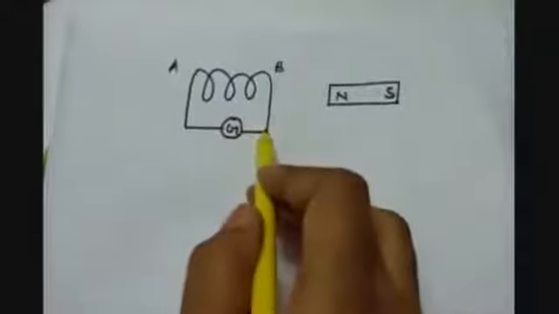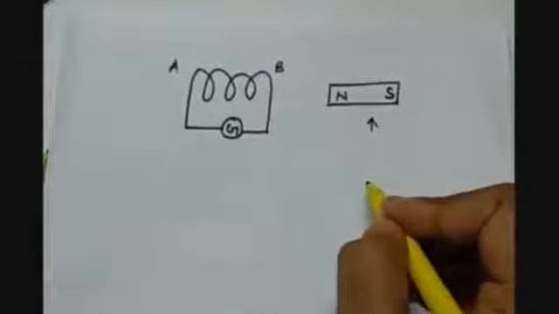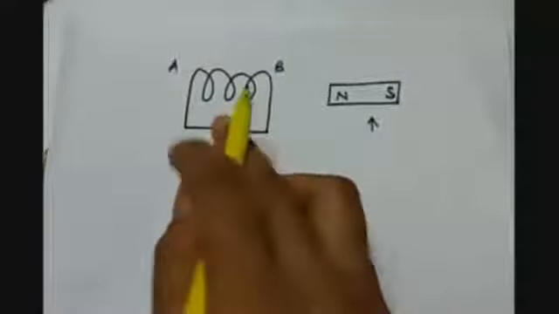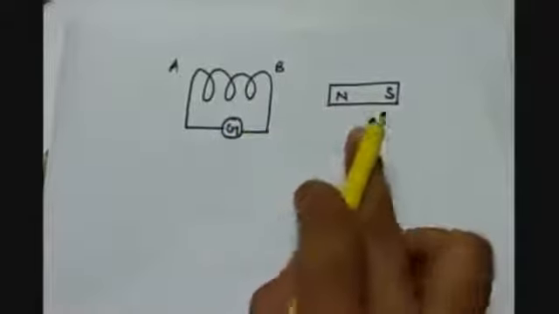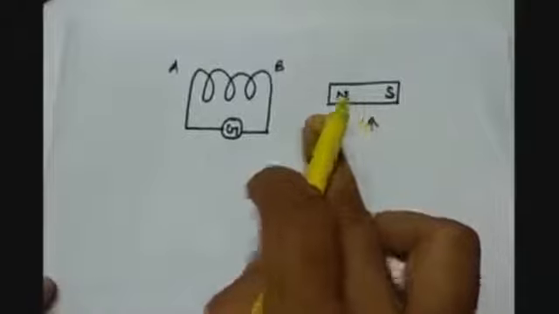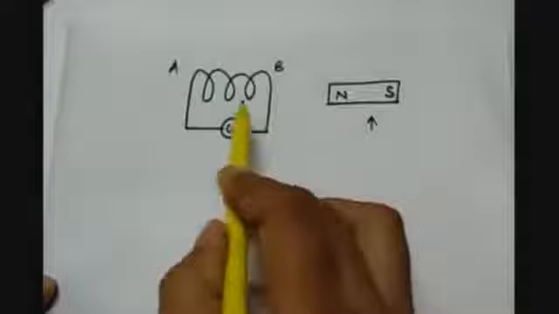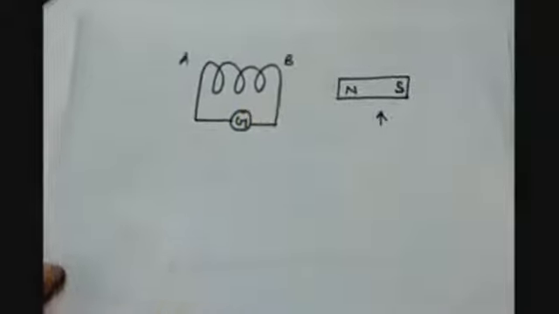But this can be done in another way, that we keep this bar magnet stationary and this AB coil is moved towards the bar magnet. This can be done in that way as well. Because what will happen in that case? This will also change the magnetic field. And how it is done?